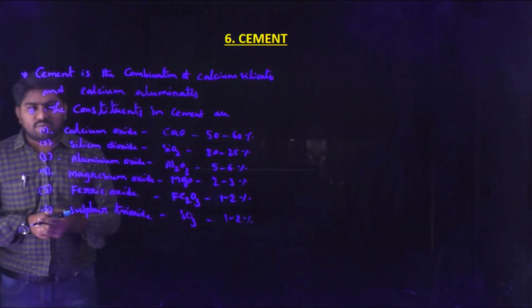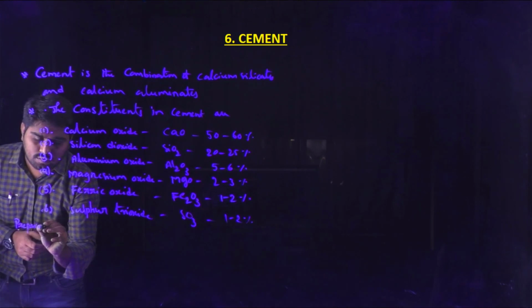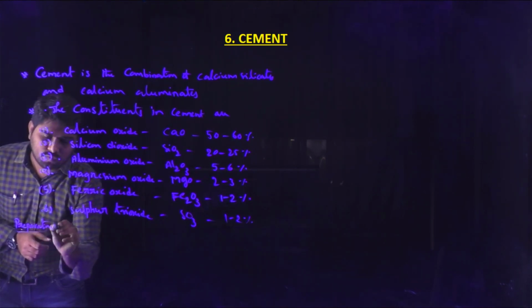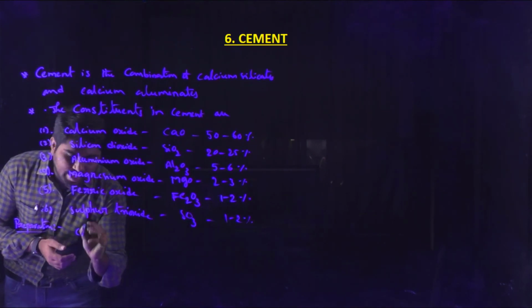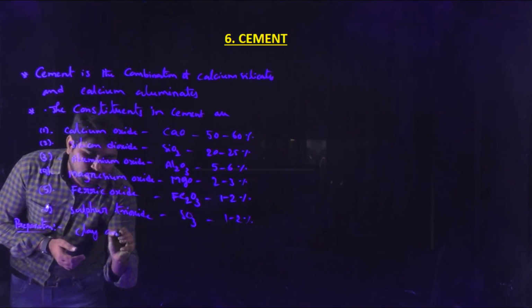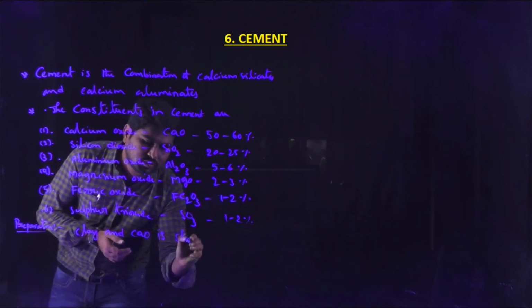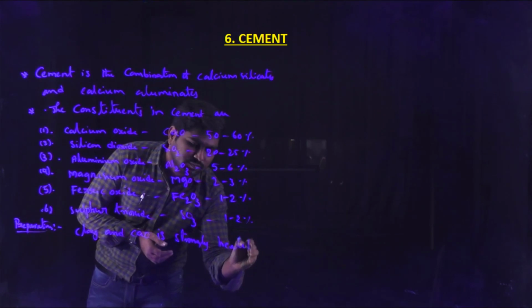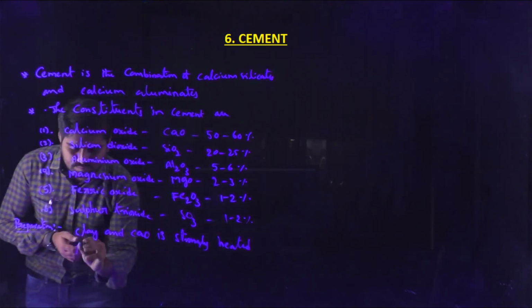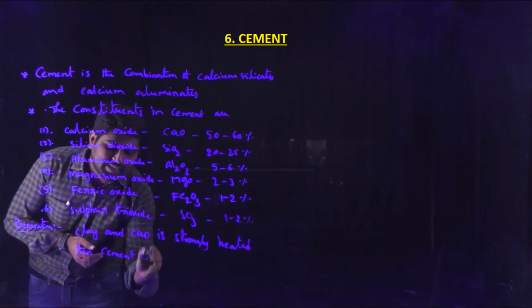Now, how is cement prepared? Preparation: the clay and CaO are strongly heated, then cement clinker is formed.